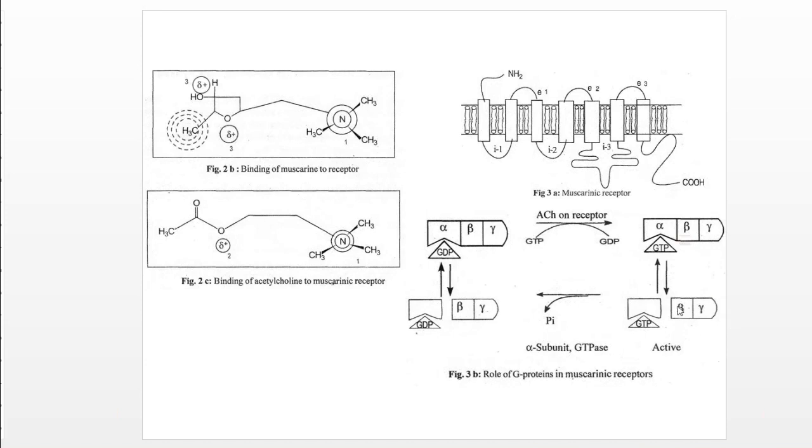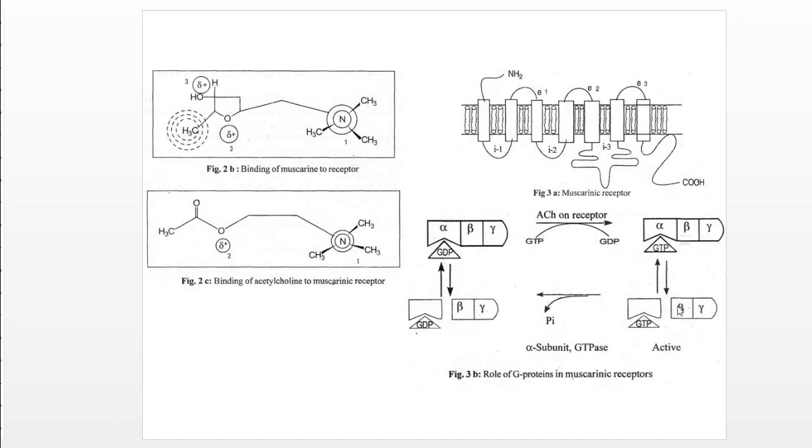Actually, here phospholipase C and adenylate cyclase are present, or an ion channel. There are two types of mechanism: either there is an activation of a second messenger, or there may be an opening of an ion channel, which is based on the conformation of the receptor. The ion channel may be any type of channel like a potassium channel or calcium channel. So they get activated independently or in a parallel manner.